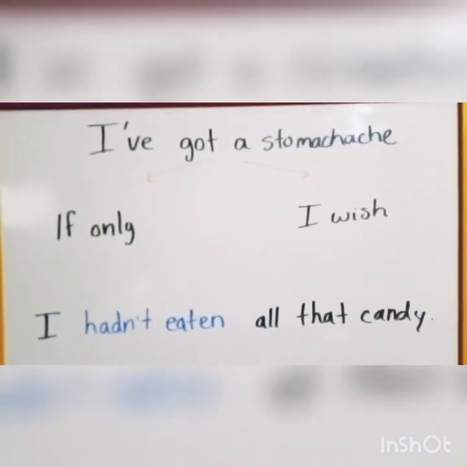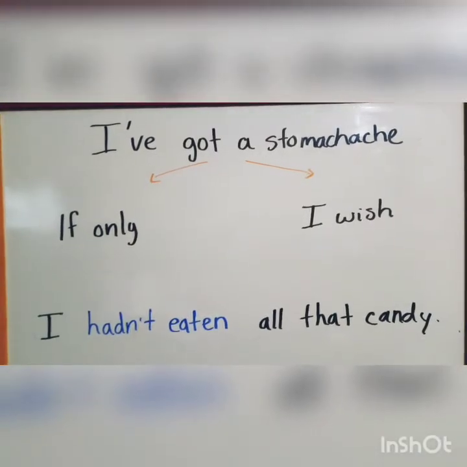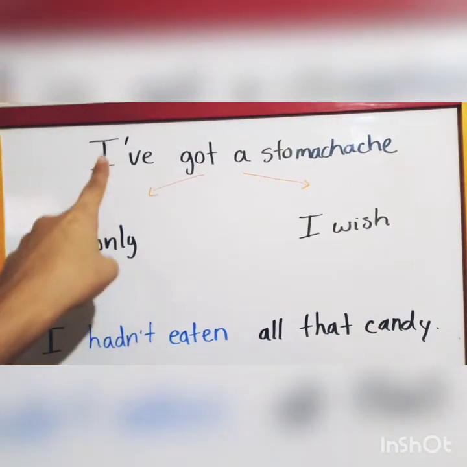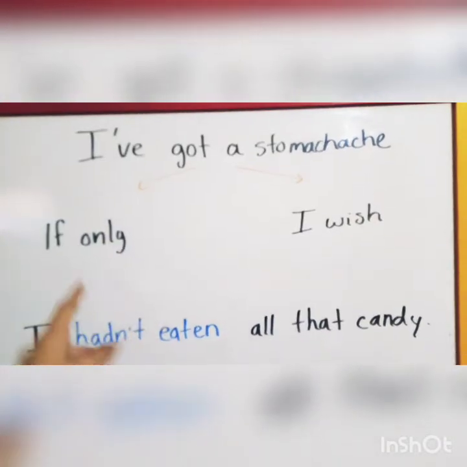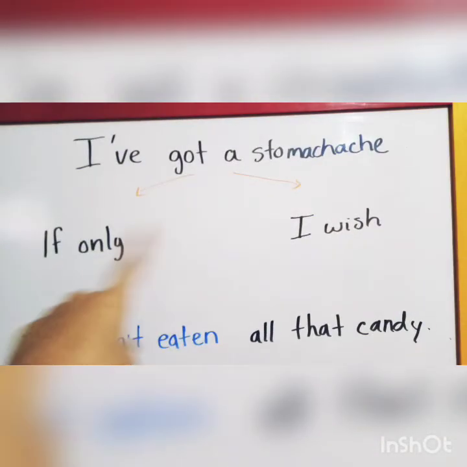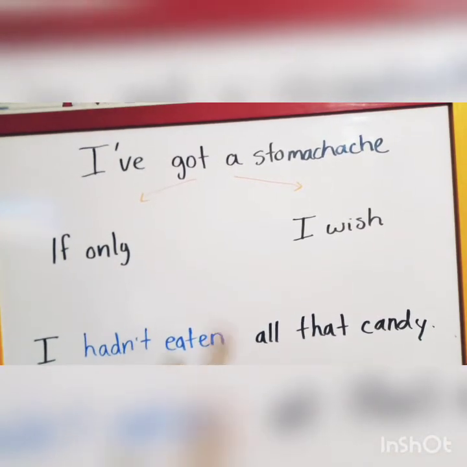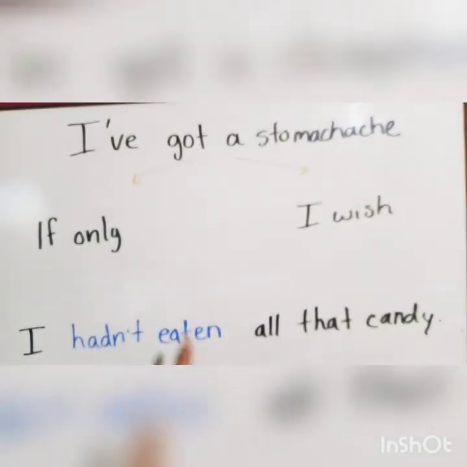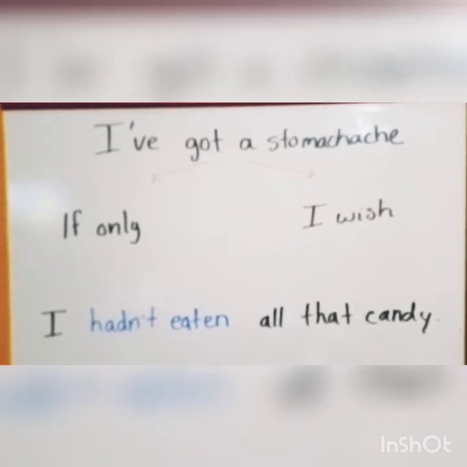Okay, so we can use this tense also to talk about something that we regret by using if only and I wish. For example, I've got a stomach ache. Now, this is in the present, but to regret, I'm going to say, I've got a stomach ache. If only I hadn't eaten all that candy. Or, I've got a stomach ache. I wish I hadn't eaten all that candy, but I did eat it, so now I'm regretting it.